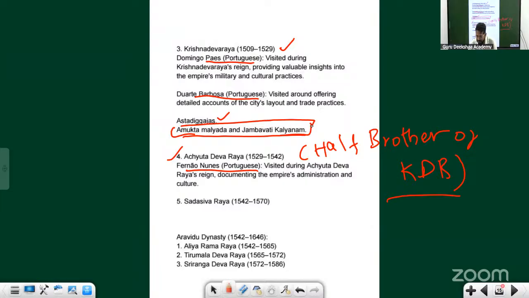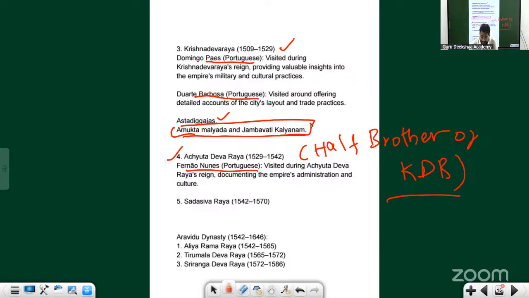Niccolo di Conte came into the court of Devaraya I. He is an Italian. So what about Abdul Razak? He is a Persian. He came into the court of Devaraya II.